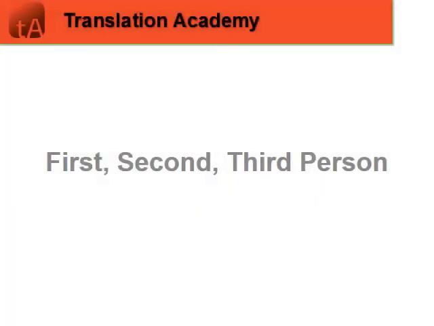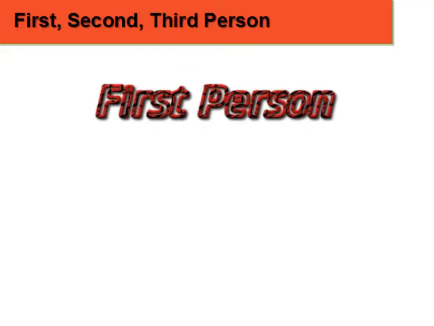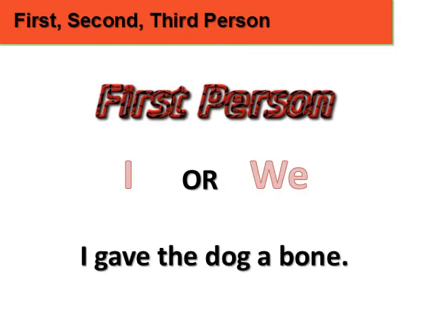Today we will look at the use of first, second, and third person point of view in English. First person is written from the speaker's point of view. The pronoun I or we is used from the position of the speaker or writer. An example is, I gave the dog a bone.